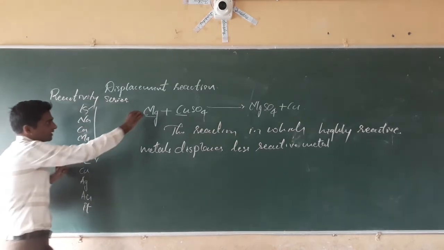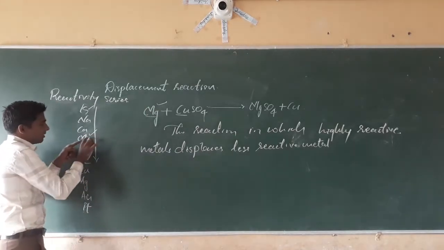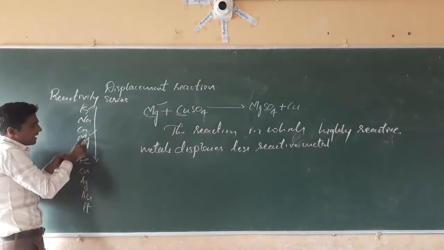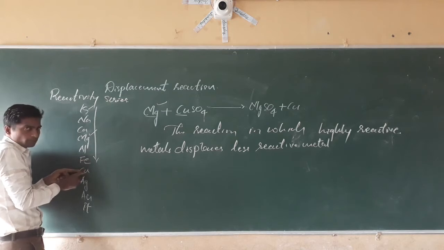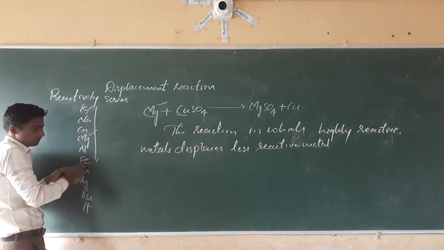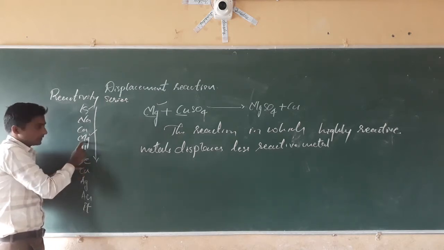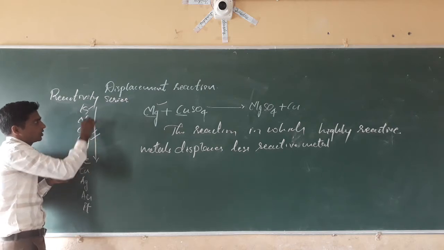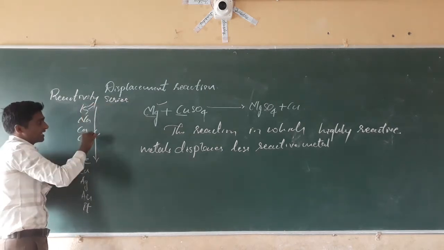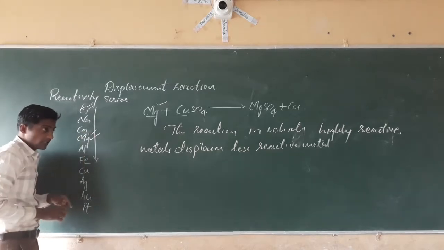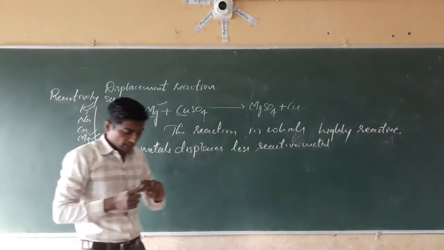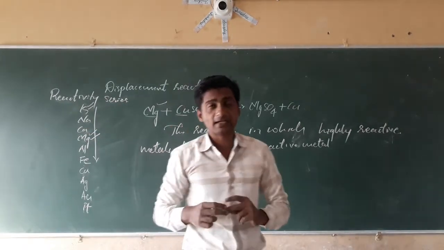See here we have taken magnesium. In the reactivity series, magnesium is more reactive than copper. See, it is above copper. Magnesium is more reactive, and potassium is more reactive than magnesium. We will study this in the 10th standard.